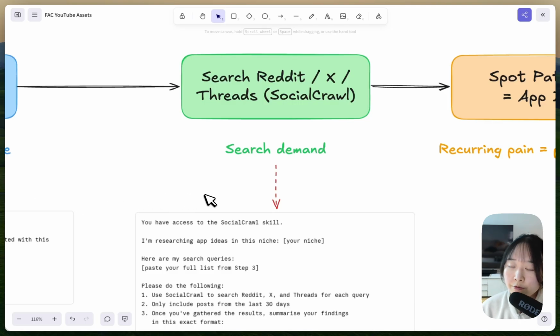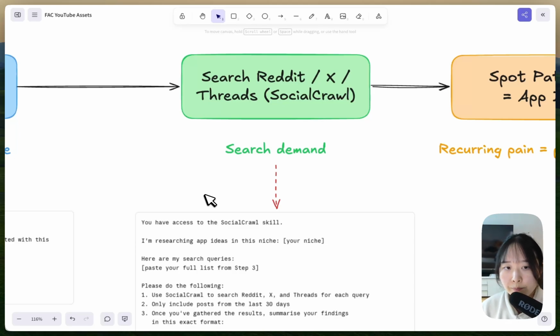Right, so for step 3, we are going to use the search queries we got from step 2 to search on Reddit, X, and Threads. And for this, we're going to use a tool called SocialCrawl, and it allows us to search through 27 social media platforms, including Reddit, X, and Threads, all at once,